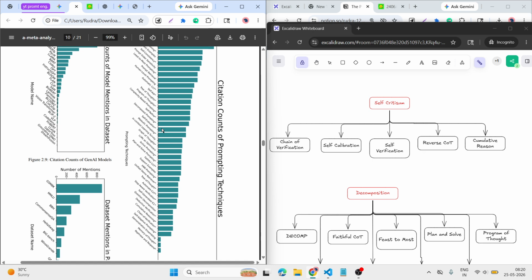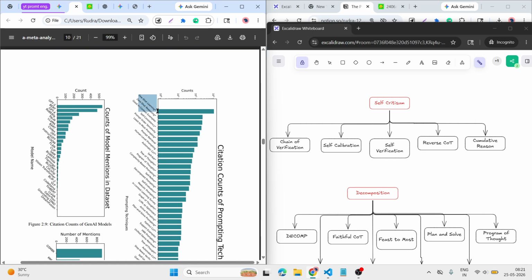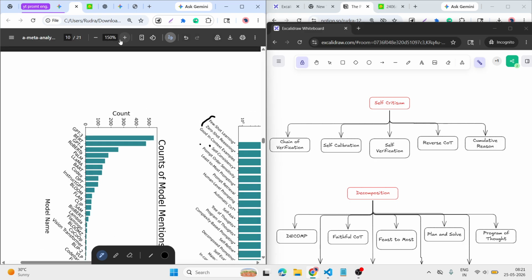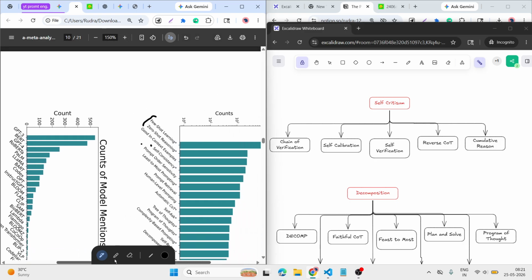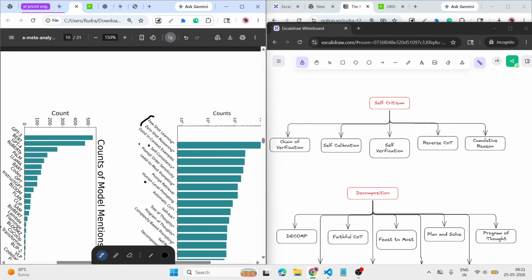So these are examples where few shot learning and zero shot give better output, if you notice. Then in context self consistent prompting, this is human level programming, all of this.